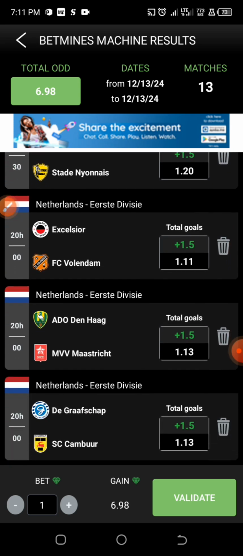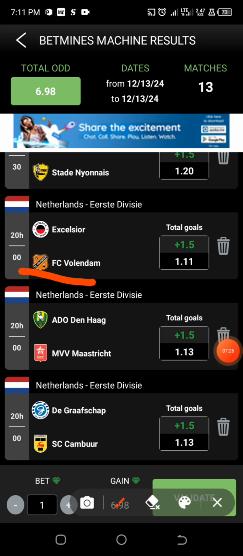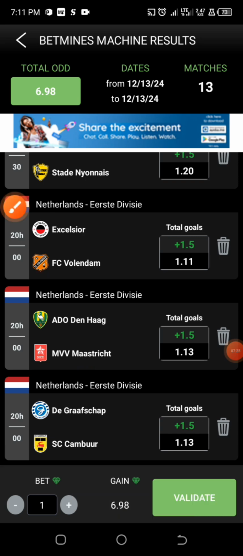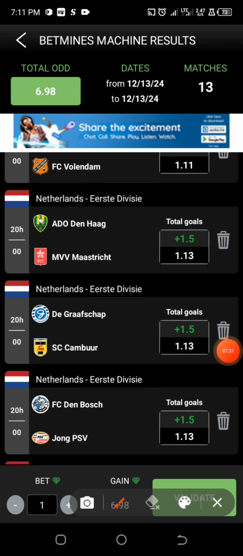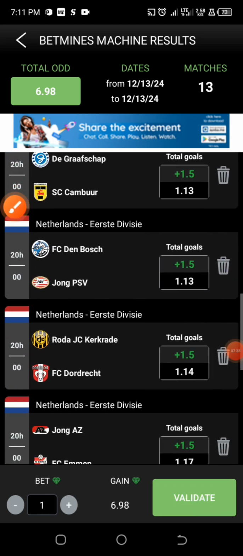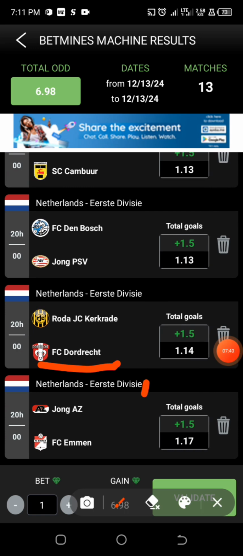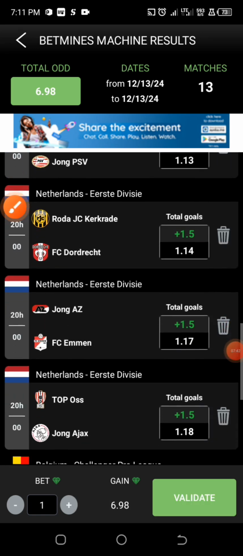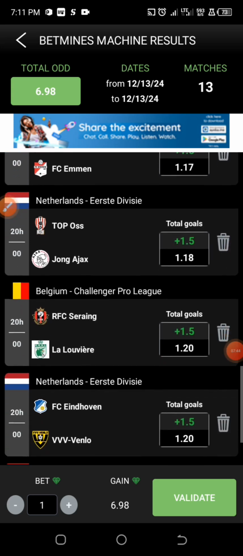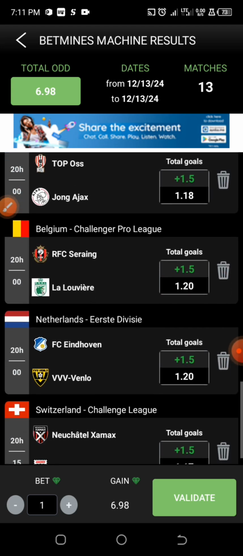We all know that in this particular second league, if you happen to be someone that plays over 1.5 goals very well, you will notice that over 1.5 goals occur very well in this league. So first, we are going for this particular game as over 1.5 goals. We move on to the next one. We're going for that also, and we are going to skip this particular one, Young PSV. So let's check all the odds allocated to it by the bookmakers, and we are going to focus on some other predictions under it.